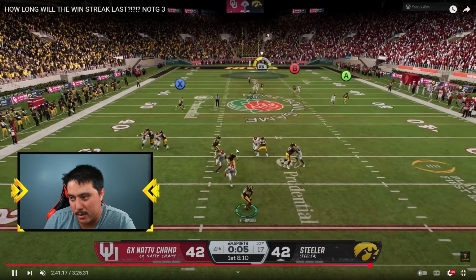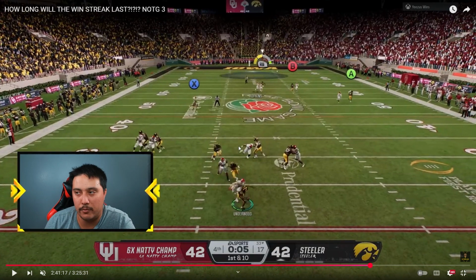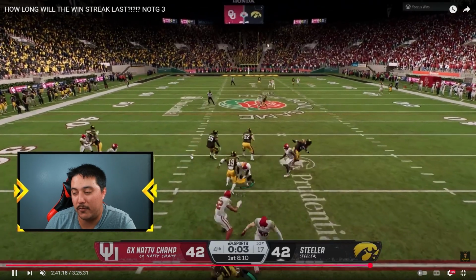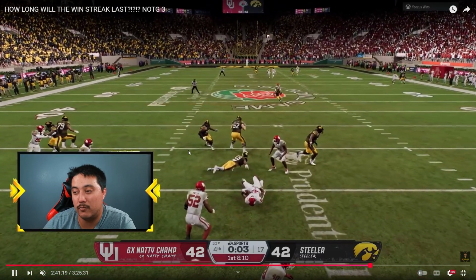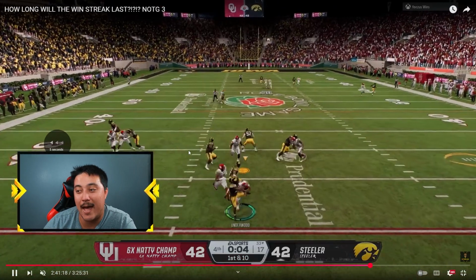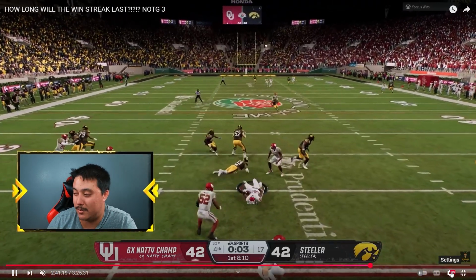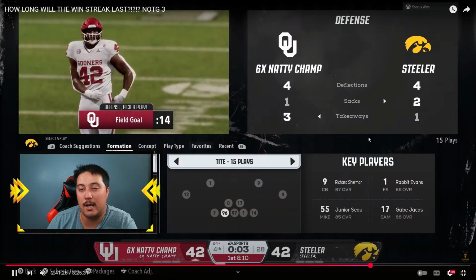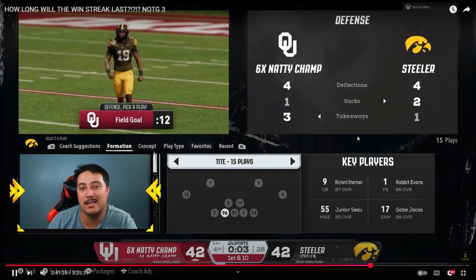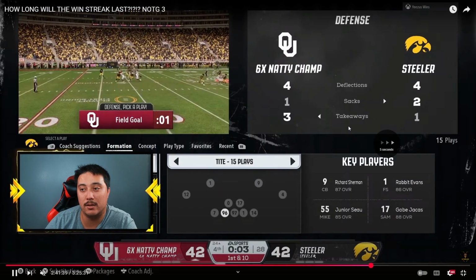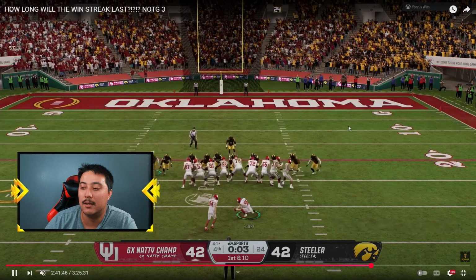Bryce Underwood, who already doesn't have the greatest release in the world from throwing the ball deep, clearly, he gets a couple of sheds here. He gets the perfect throw-out-of-sack animation for the ball to just land right in his defensive lineman's lap. And that's how I lose this game, boys. Because there's 3 seconds left in the game, and he's on the 24-yard line, so obviously a field goal is easy money from here. What a way to kick off our Inside the Mind series here in College Football 26.